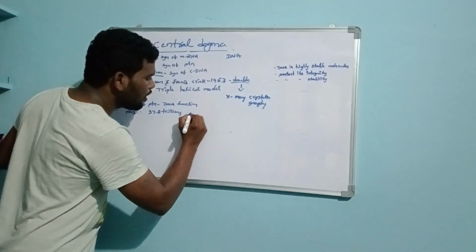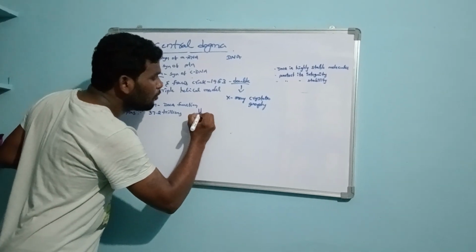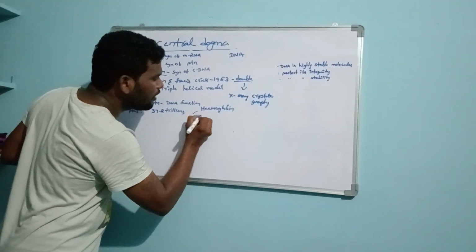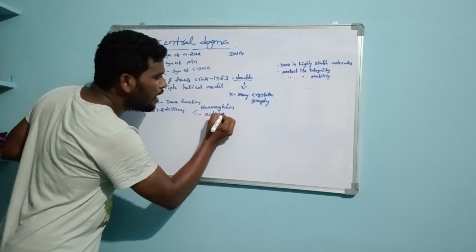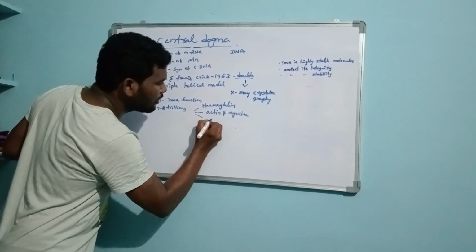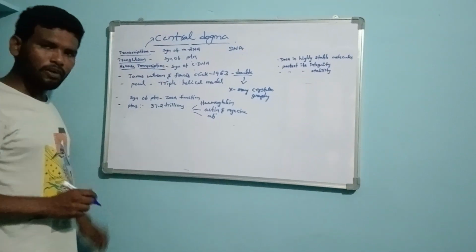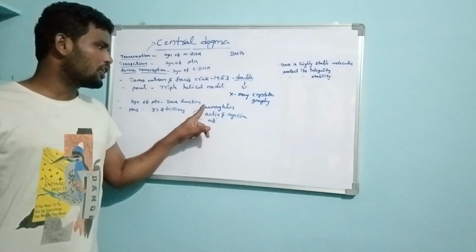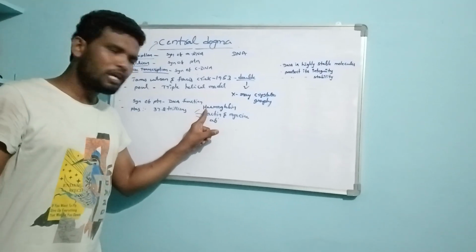For example, the main types of proteins are hemoglobin, actin and myosin, and antibody. First of all, hemoglobin.